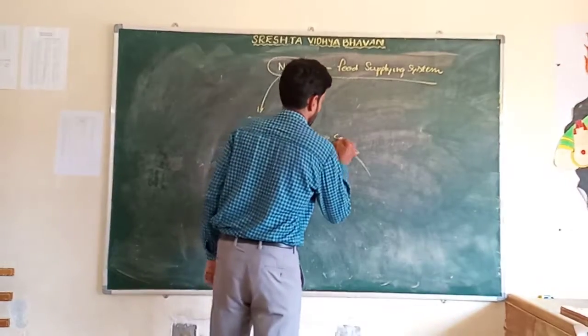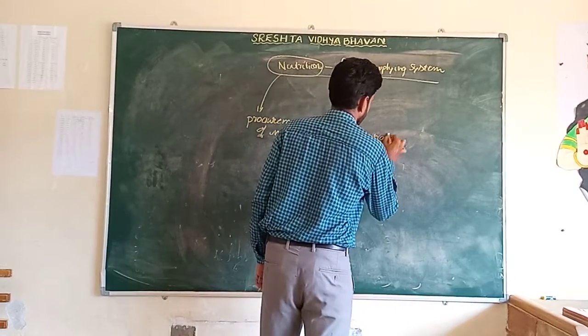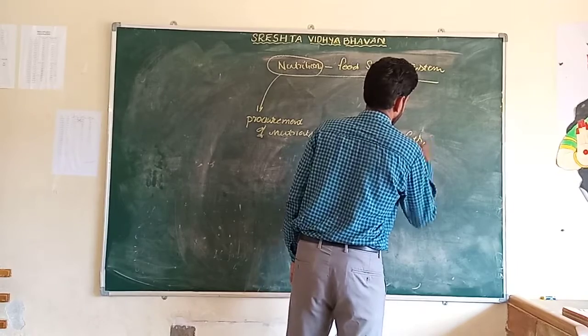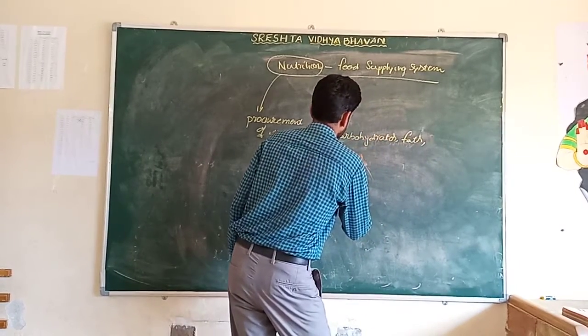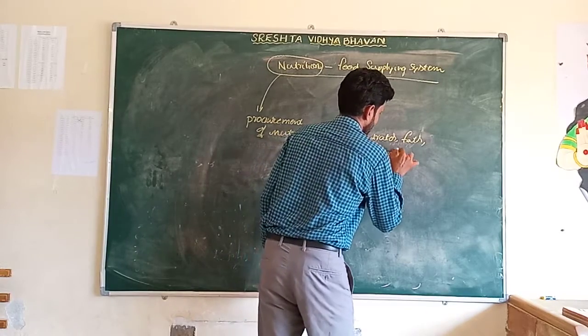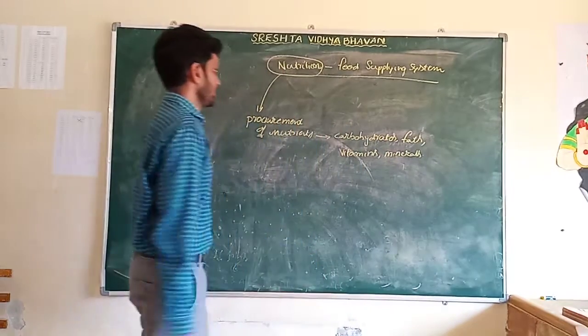Nutrients, for example, carbohydrates, fats, vitamins, minerals.